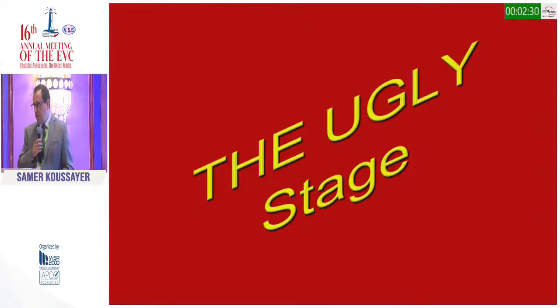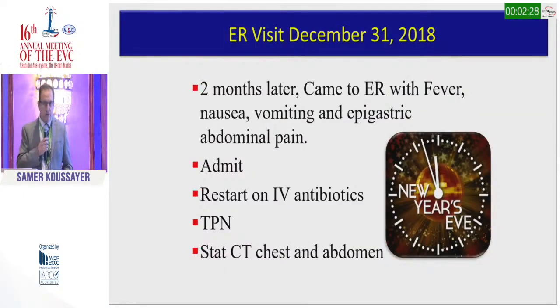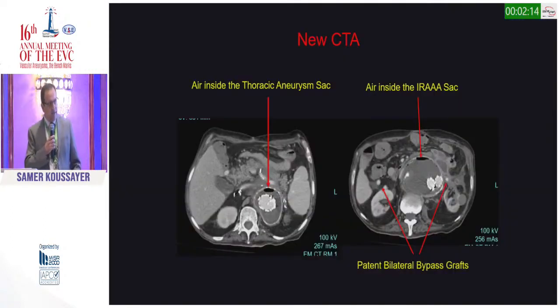Of course, we have to go to the final stage. New Year's Eve, he decided to give us a visit to the ER. So two months later, he came to the ER with fever, nausea, vomiting, and abdominal pain. We admitted him, started him on antibiotics again, TPN, and got a stat CAT scan. And here is what we have now.